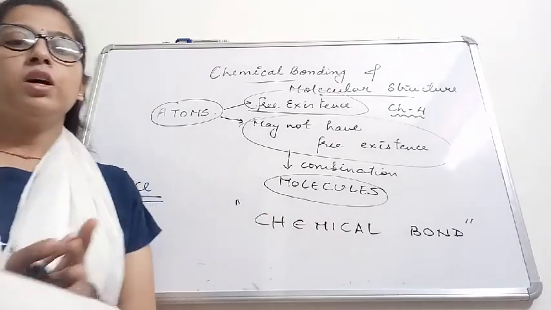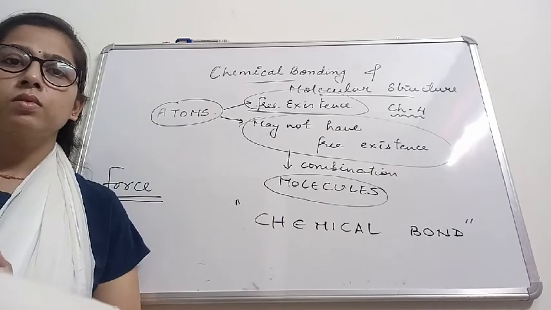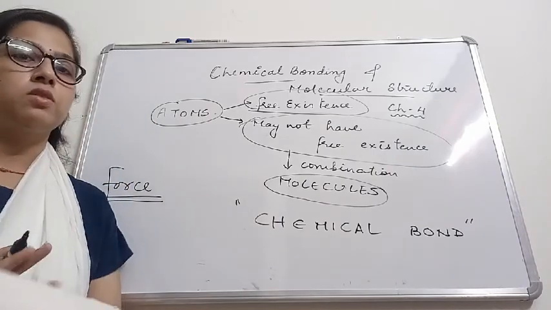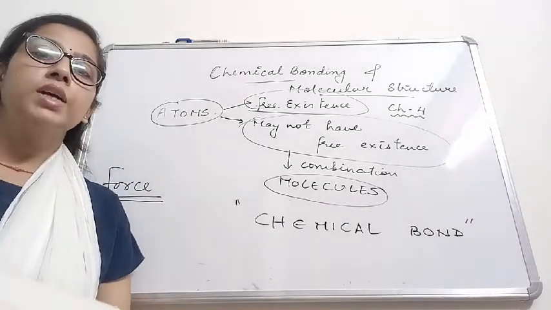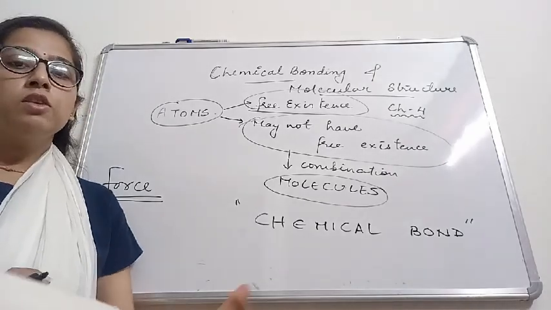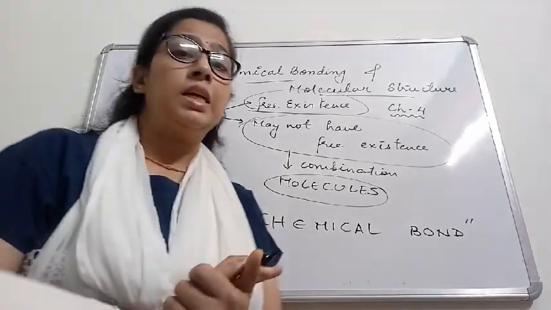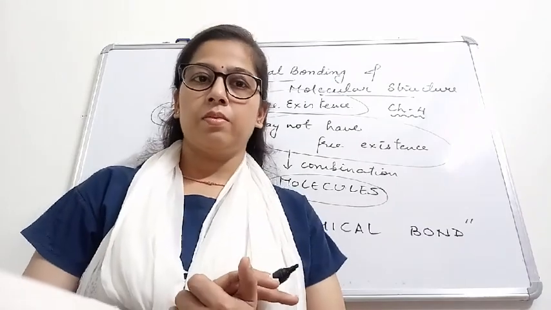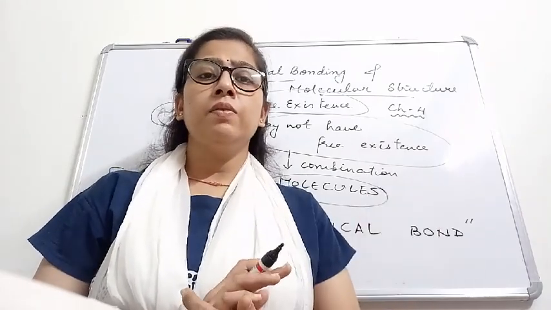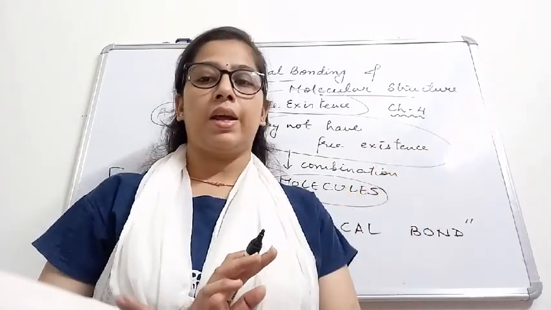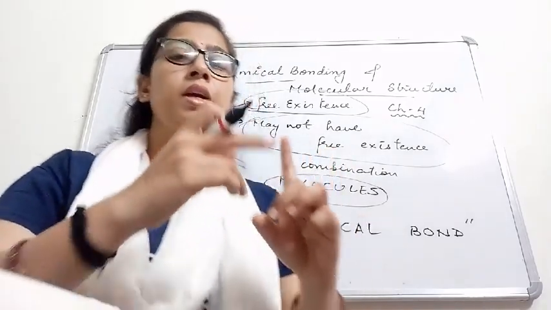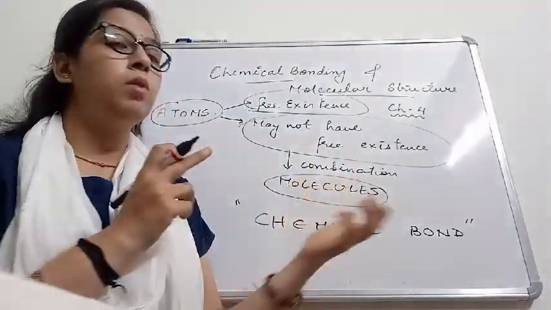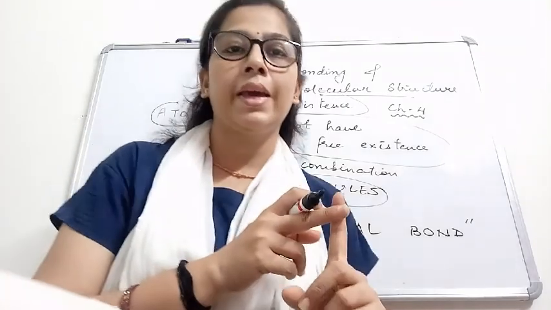Now, when we talk about chemical bonds, we should know what kind of force exists. There are different kinds of chemical bonds. So in this unit, we will study the types of chemical bonds. And very importantly, we will see why atoms combine. The first question to think about when we have a molecule is why are atoms combining?